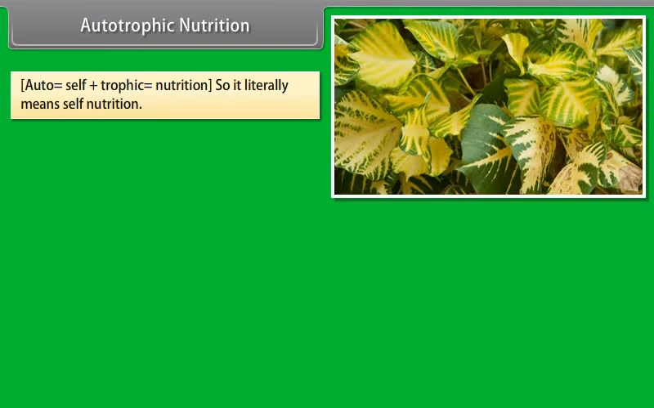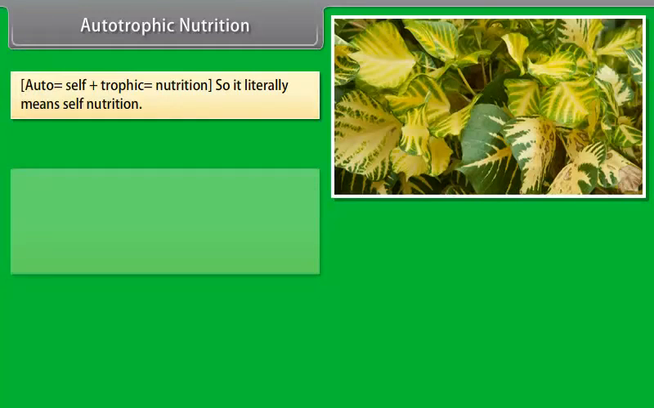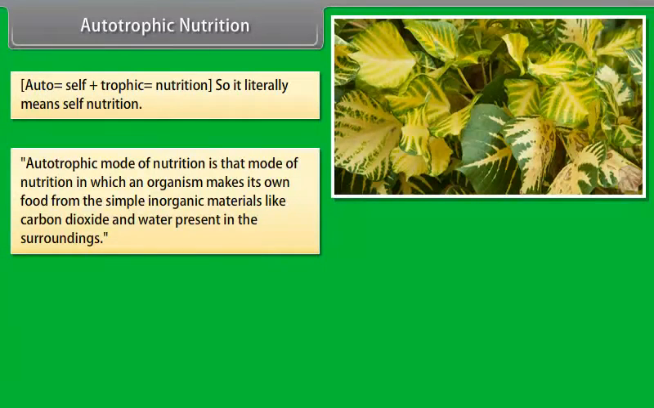Autotrophic Nutrition. Auto means self and trophic means nutrition. So it literally means self-nutrition. Autotrophic mode of nutrition is that mode of nutrition in which an organism makes its own food from the simple inorganic materials like carbon dioxide and water present in the surroundings.